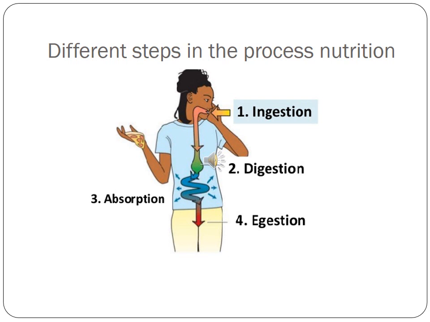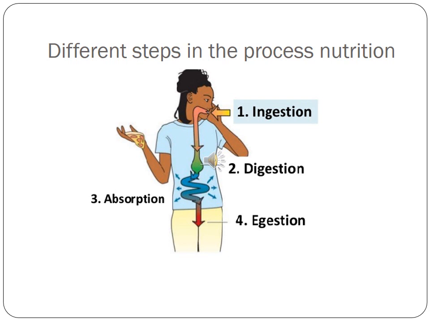Next, absorption. The process in which the simple soluble digested food substances are absorbed into the blood. Number 4 is assimilation, which is not in this diagram. The simple soluble absorbed food substances are transported to the different parts of the body where they are utilized for energy, growth and repair.